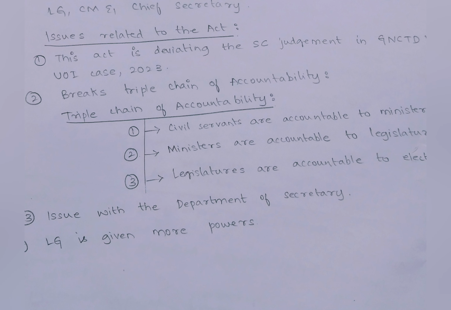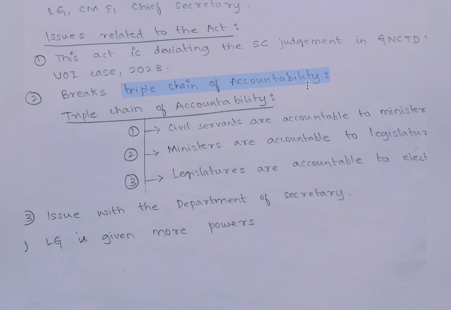Next is, it breaks the triple chain of accountability. So here the triple chain of accountability means the civil servants are accountable to the ministers, the ministers are accountable to the legislature, and the legislatures are accountable to the electorate. So in the ordinance, if the Chief Minister is not present, then the other two members who belong to the services can take the decision.